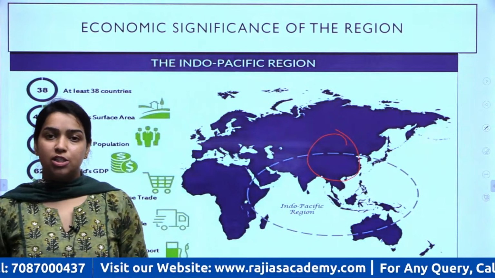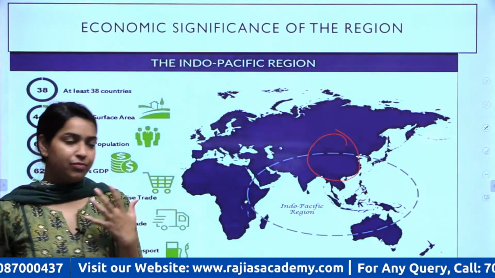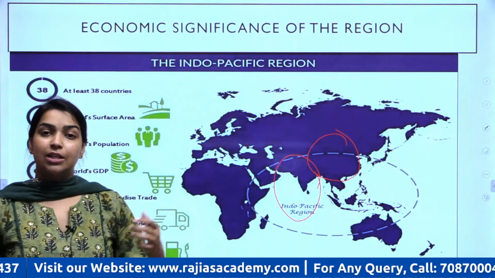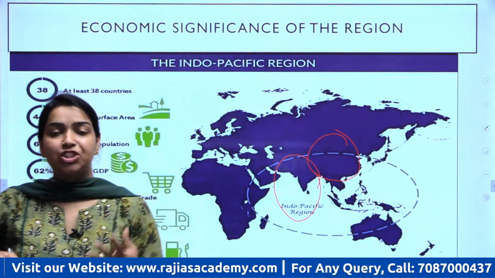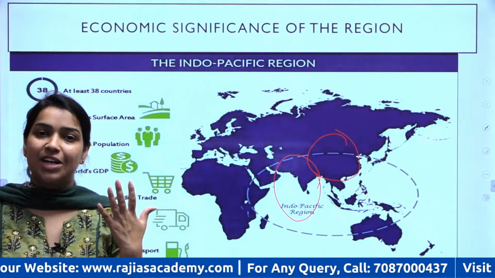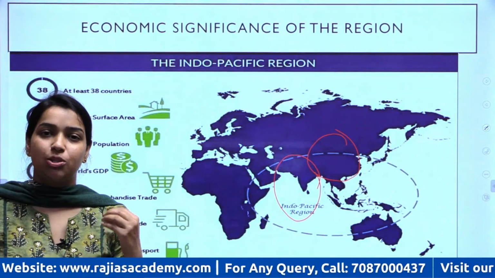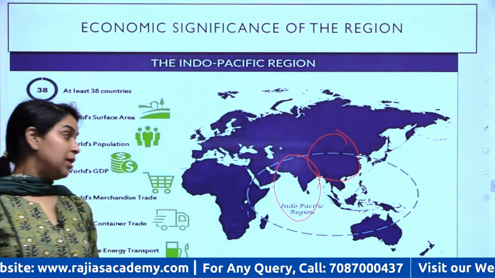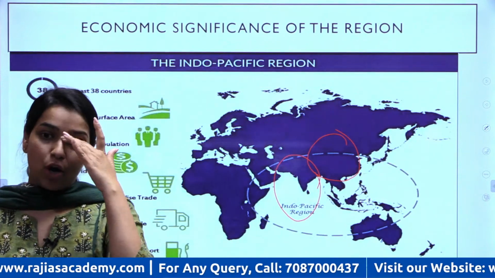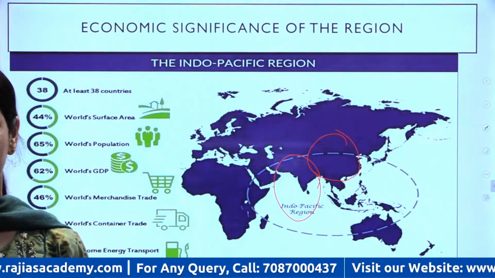Then the world's largest democracy, that is India, that is located in this region, okay? Then the world's largest Muslim population country, can anyone tell me which is that country? World's largest Muslim population country, that is also located in this region. Can anyone tell me in the comment box, which is that country?